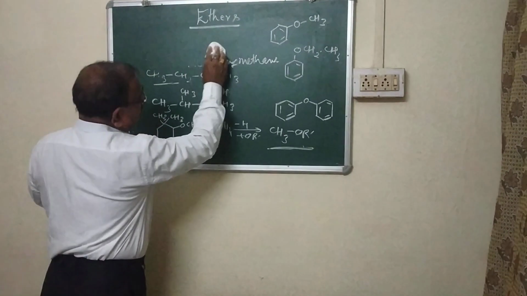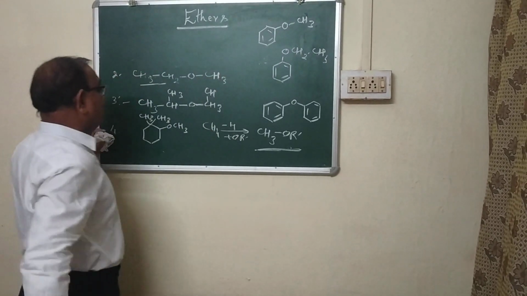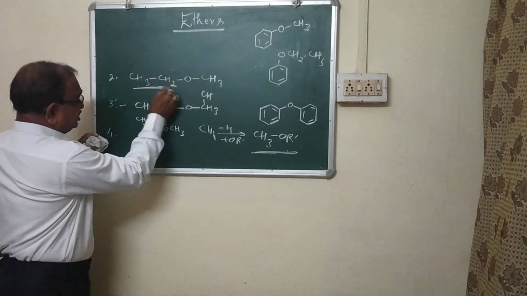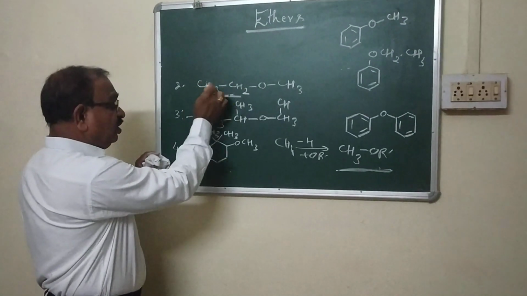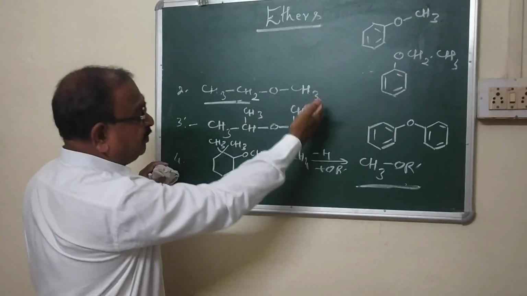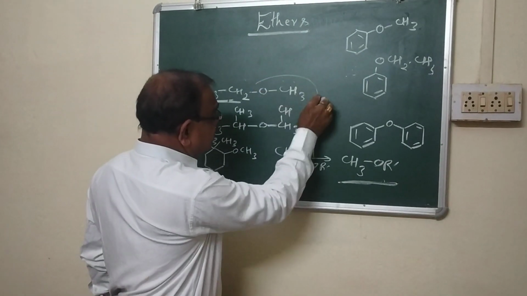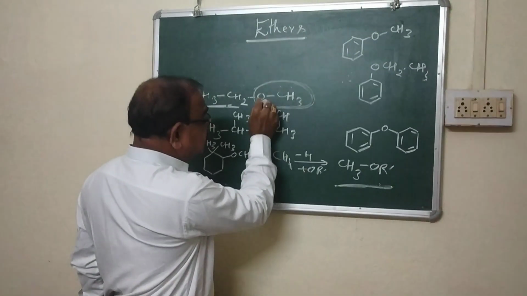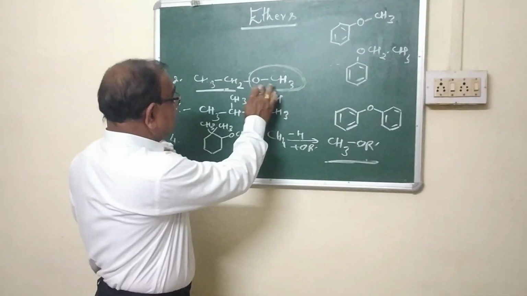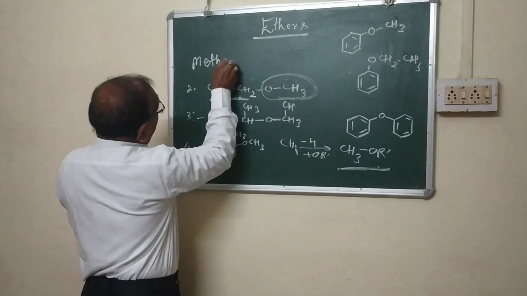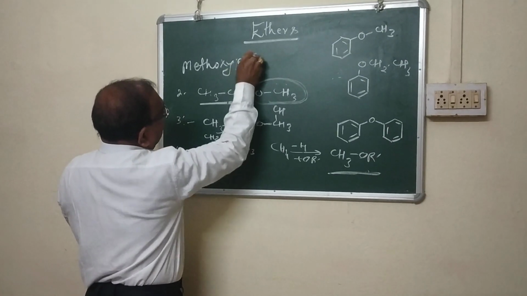Now see this. In case of unsymmetrical ether, the larger group consists of a greater number of carbons: 1 and 2. It has 2 carbons, however, the other part has only 1 carbon. So this is the methyl group. This methyl always goes with the oxygen to form the prefix alkoxy, so this is known as methoxy, and the parent is ethane.